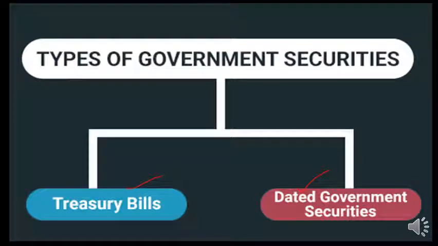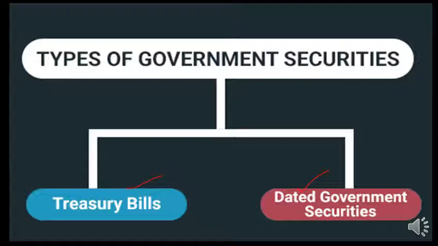Hi, my today's topic is continuation part of types of government securities. In the previous class, I explained about treasury bills, their meaning and other features, and how it is beneficial for an investor to invest in treasury bills. And today's topic is related to dated government securities, also called a dated bond.